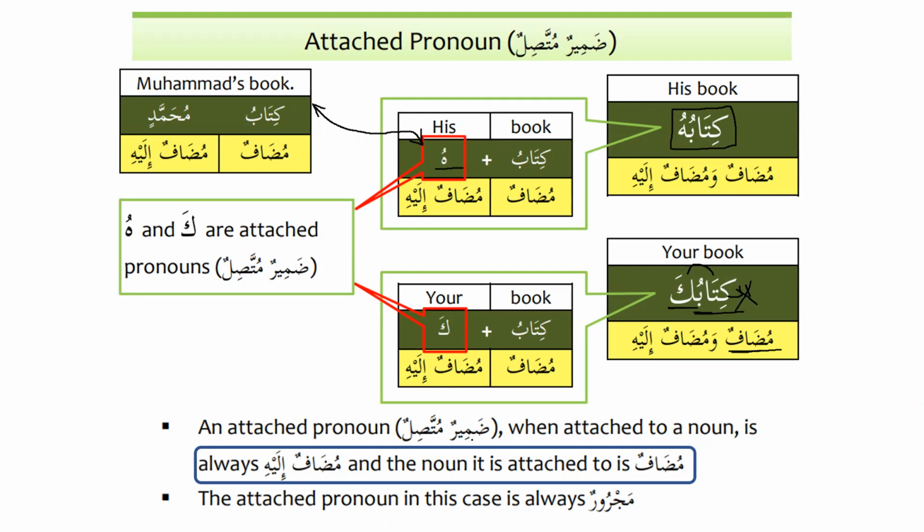Excellent. An attached pronoun, damirun muttasilun, when attached to a noun, is always mudafun ilayhi, and the noun it is attached to is mudafun, as we have discussed earlier. The attached pronoun in this case is always majroor. Please remember that, but we will not change it into kasra because they are fixed. We will not change the ending to make it majroor. In some cases the ending changes, but when we use them as mudaf ilayh, the ending will not change.